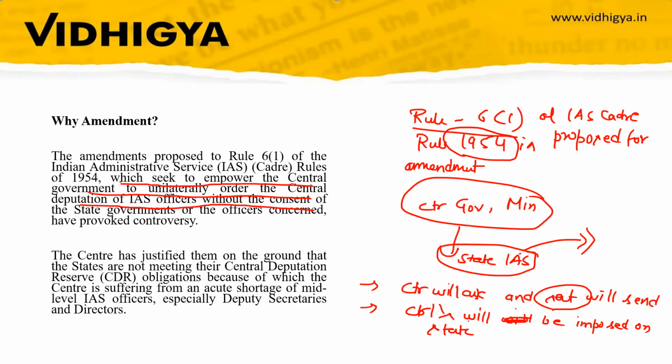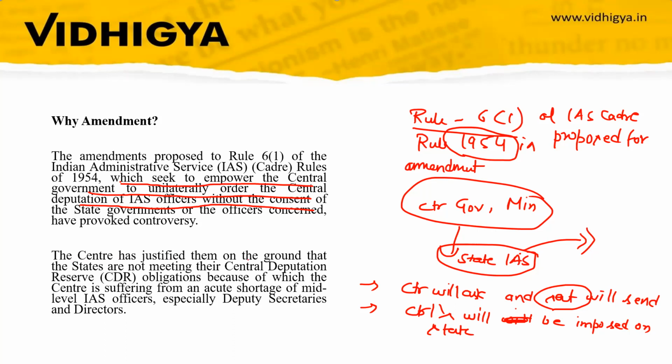So even if the state does not want to send an IAS officer for the central deputation, the central government still has the upper hand, and the central government can ask the state to send the IAS officer because the will of the center will prevail. So this is the change. Earlier there was a process that the center will ask and the state will send, and if the state does not want to send, then the center cannot get. But now the central government is proposing to change that. Even if the state does not want to send, the central government has the power to get the IAS officer to work on deputation.